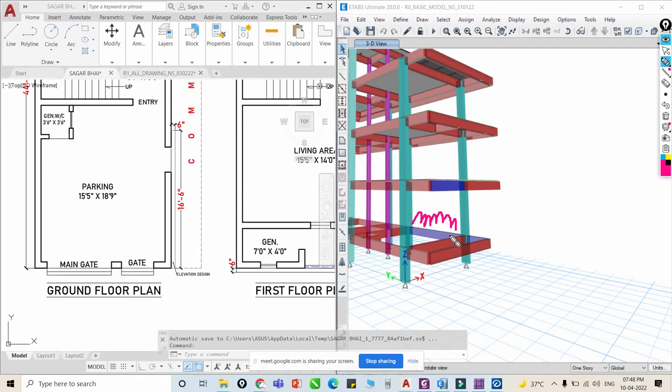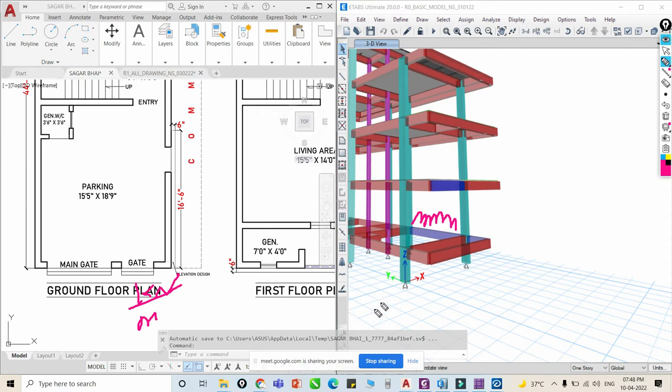Okay, so can anyone tell me what is the unit of wall load? Kilonewton per meter. Kilonewton per meter, definitely right. It's kilonewton per meter, right? So once we calculate this loading of wall, it's a UDL load, kilonewton per meter.